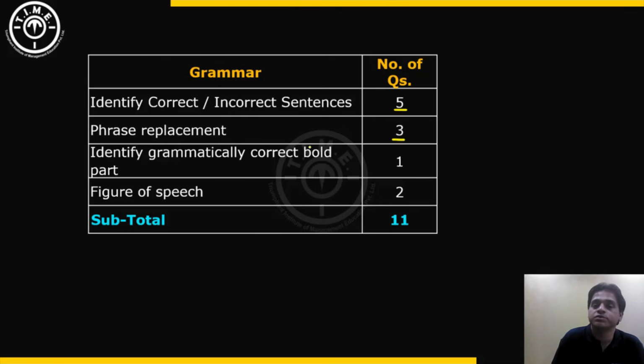Then there were 3 questions based on phrase replacement. So there was a phrase highlighted in a sentence, and we had to decide whether it was appropriate or needed to be replaced by one of the given options. Then one question based upon identifying the grammatically correct bold part, and 2 questions based upon figure of speech. So in a sentence, a particular word was highlighted in bold, and you have to identify what figure of speech that word is. Okay, so 11 such questions based on grammar.